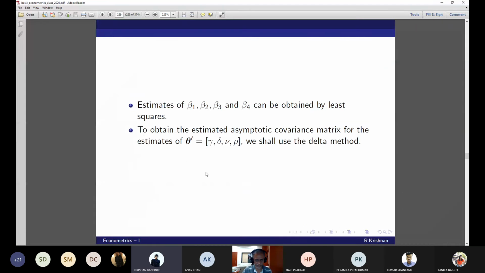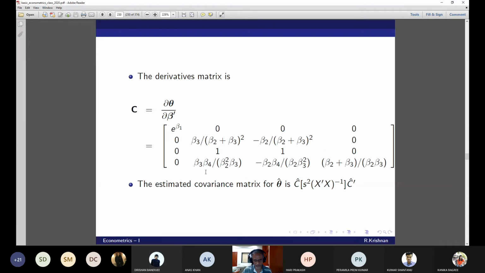I think I have some data for this. Let me see how the data works out to be. Yes, sir, but beta 2 and beta 3 have to be non-zero, because then this matrix will become. Just take this as a demonstration of the delta method rather than the zero part or insignificant part. Is it okay? Yes, I understood the point.